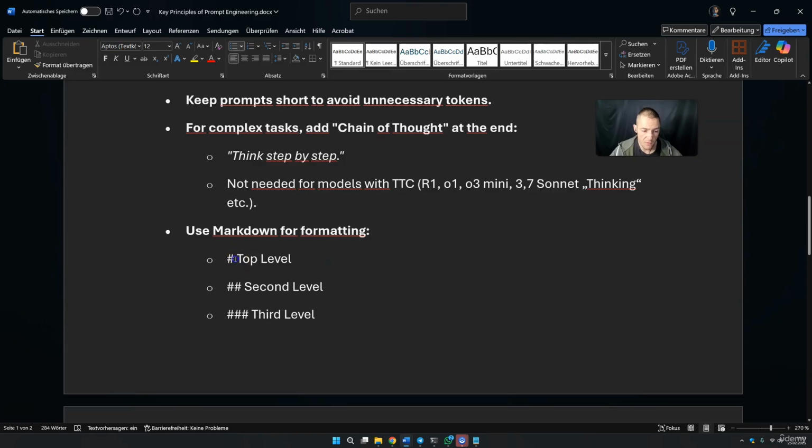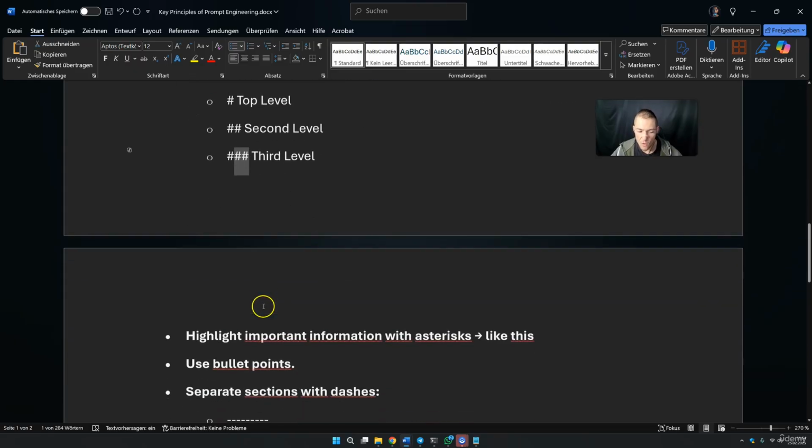The top level always starts with this thing right here. Second level, the same thing, but twice this thing. And the third level, you simply do it like this. You can go on with these.